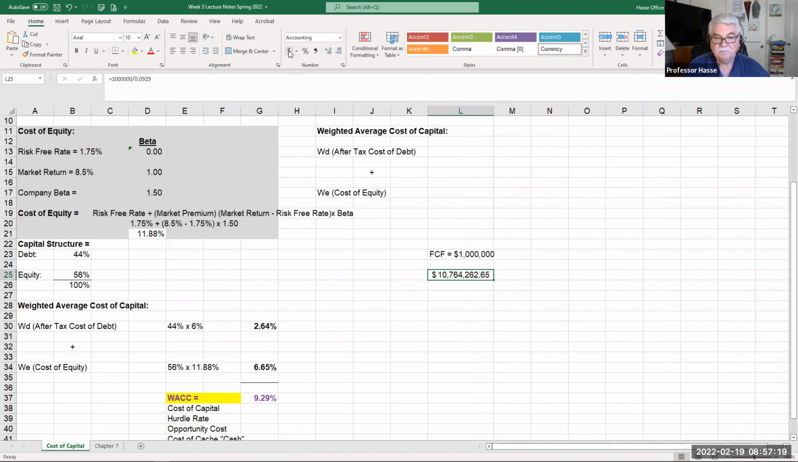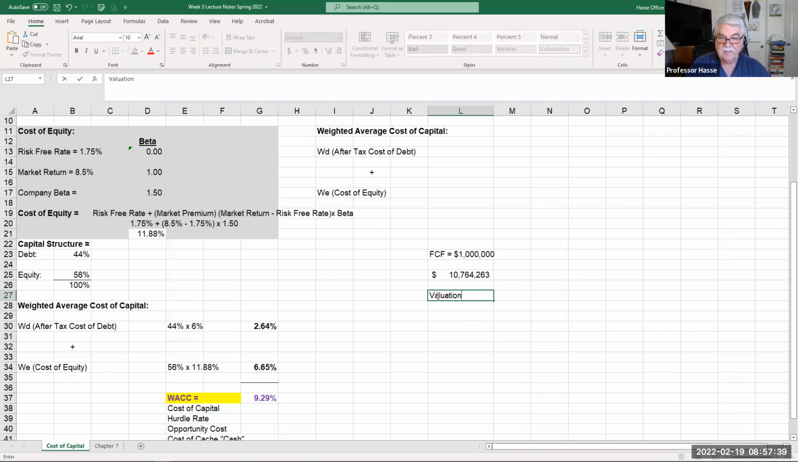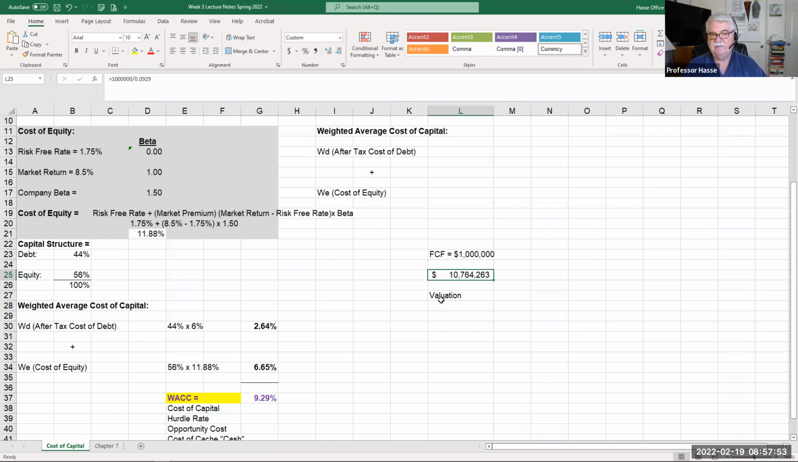What is this number? It's $10,764,262.65. Let's round: $10,764,263. That is considered this company's valuation. That's what they're worth. The free cash flow is generating $1 million a year, and it's costing them 9.29% to generate that free cash flow. That means they have to have an asset base of $10,764,263 to generate that return of free cash flow.